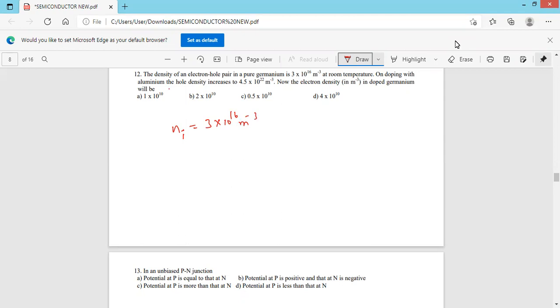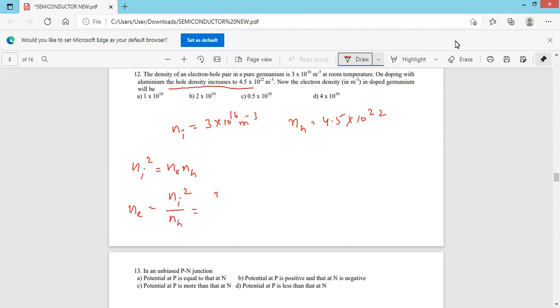And doping with aluminium, the hole density NH is equal to 4.5 into 10 to the power of 20. Now the electron density: we know that Ni square is equal to Ne into NH, or Ne is equal to Ni square divided by NH.